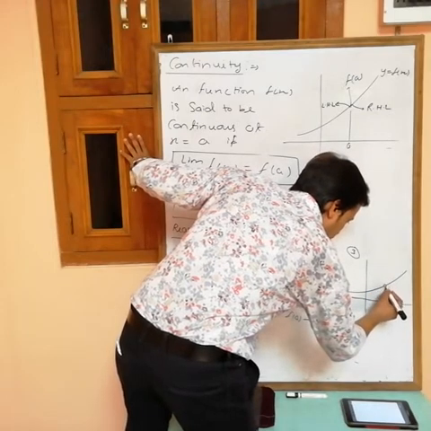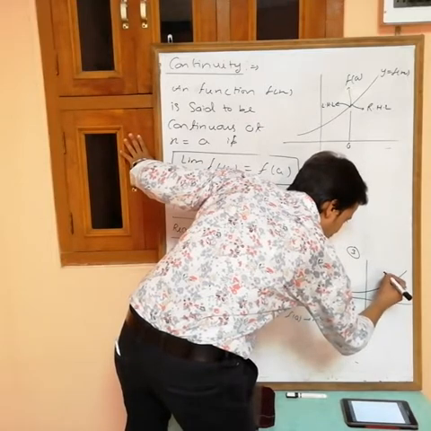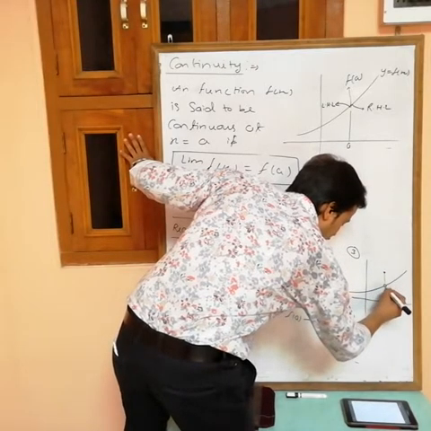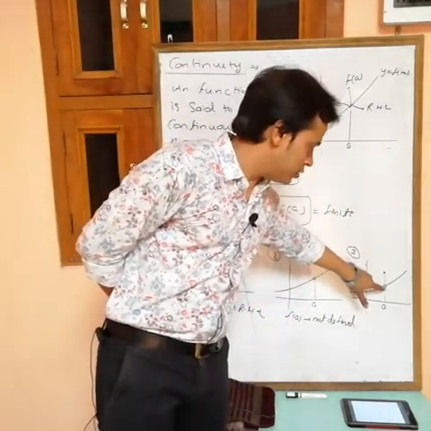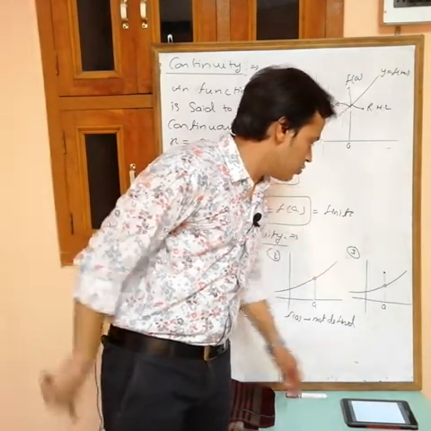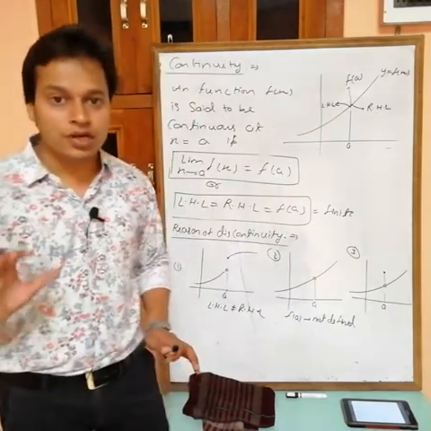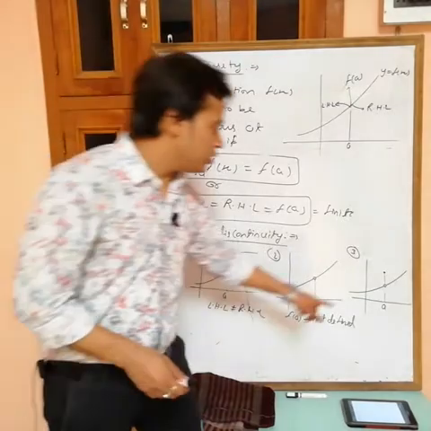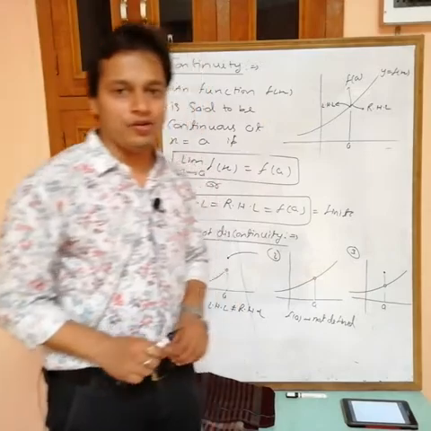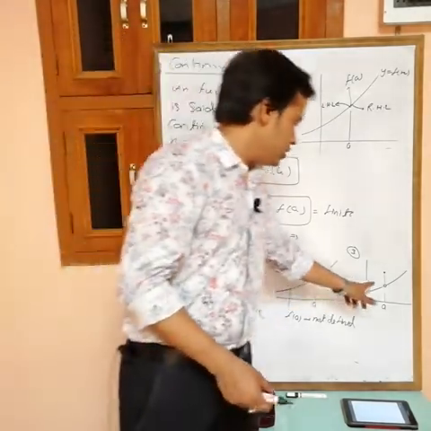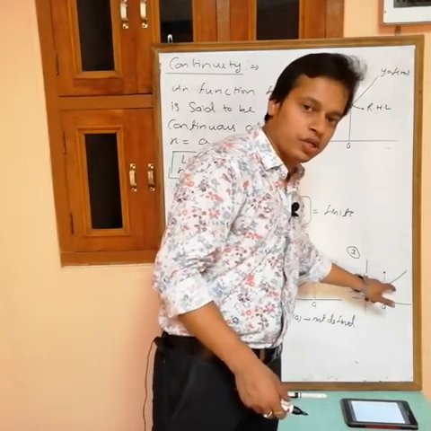Suppose there is a white hole; we have a value at a, but not there. This is the value at a. This is f(a), this one is LHL, this one is RHL. Now LHL equals RHL, f(a) also exists, but the value of the limit is not equal to f(a). Similarly, you can easily see that at x equals a, this is not continuous, there is a break. After this one we have to move to this one, then again this.